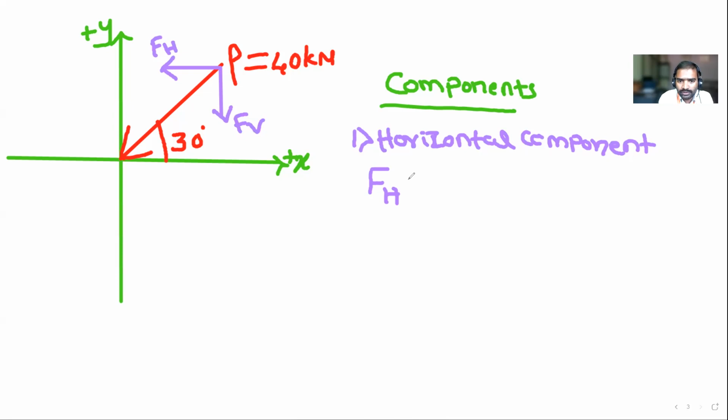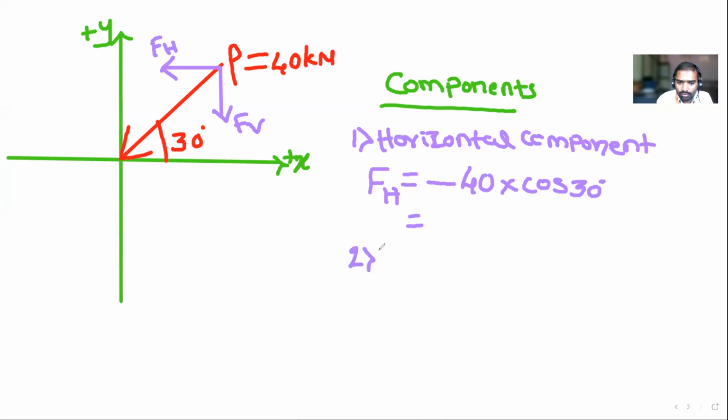Next, can you tell me what is FH? FH is moving in right hand side or left hand side? Left hand side. So positive or negative? Negative. How much is the force P? 40, into cos theta. How much is theta with respect to horizontal? 30 degree. Yes. All of you take the calculators and calculate how much it is.